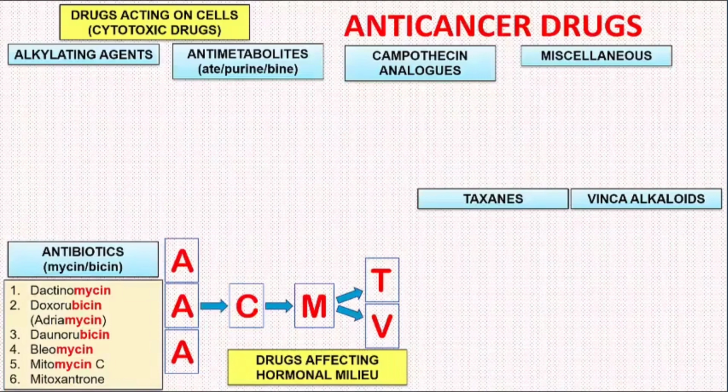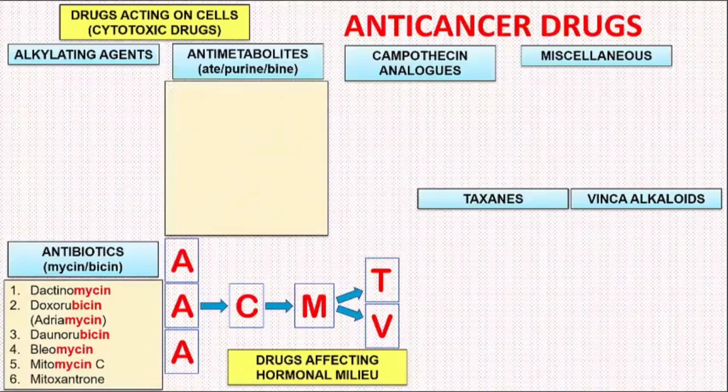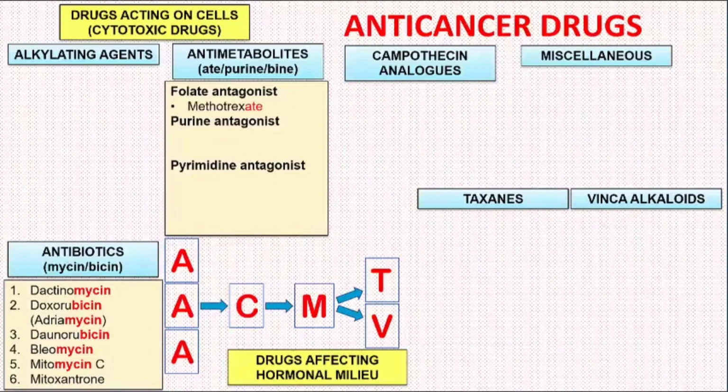Next, we fill up the antimetabolites. We have 3 categories in this group: the folate antagonist, the purine antagonist, and the pyrimidine antagonist. We observe that most of the antimetabolites end with the letters ATE, or purine, or BINE, bine. In folate antagonist, we have a drug called methotrexate. Folate and methotrexate sound similar, easy to remember.